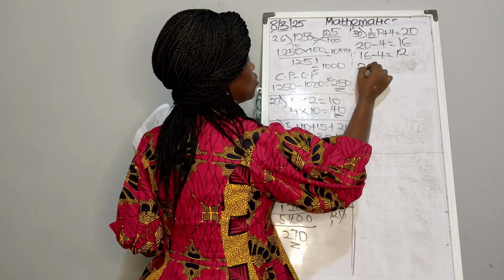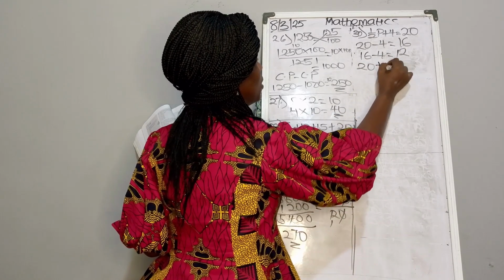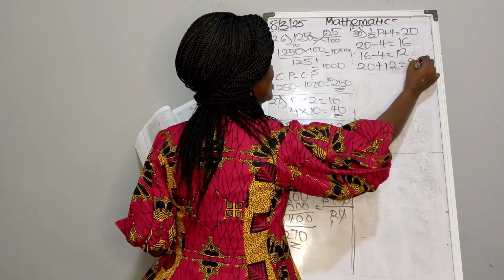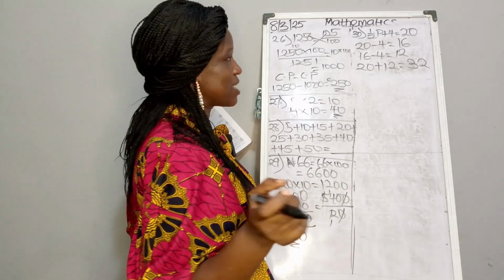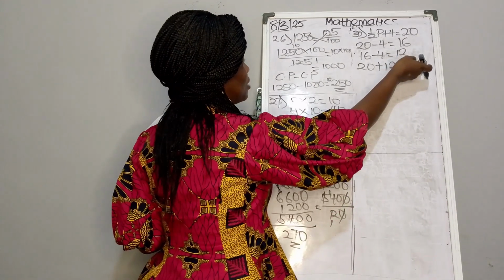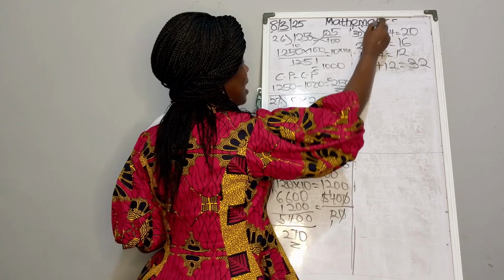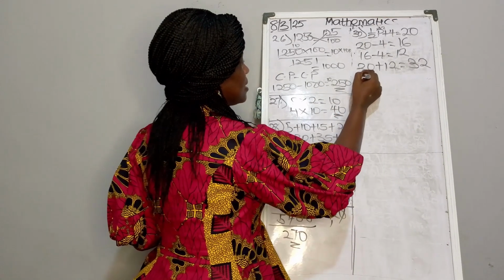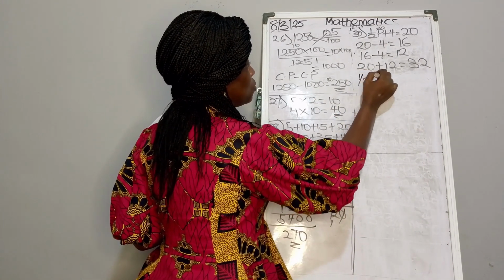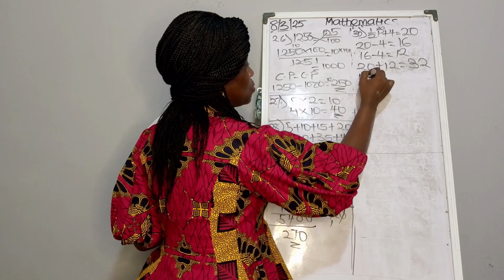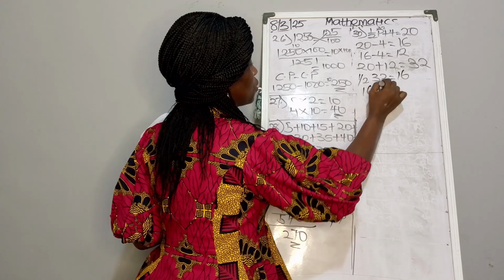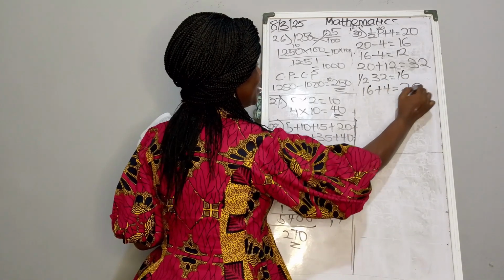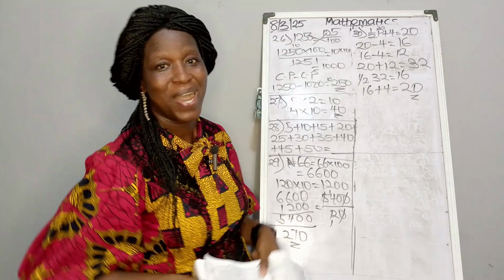So it is going to be 12 plus 20, which is equal to 32. So now our P is 32. Let's cross check if we got it or not. Let's assume the 32 is here. Half of 32 is what? 16. Half of 32 is equal to 16. So 16 plus 4 will give you 20. Can you see that we got our answer?